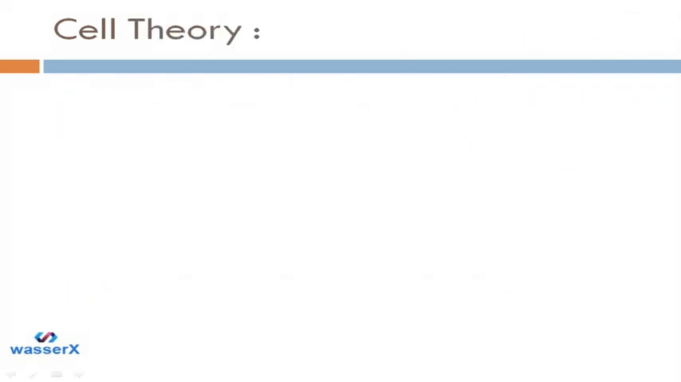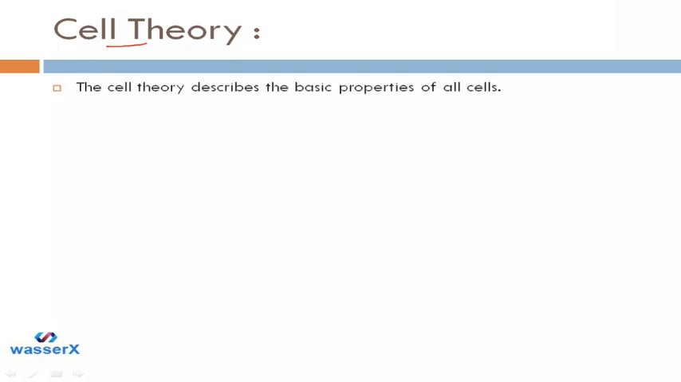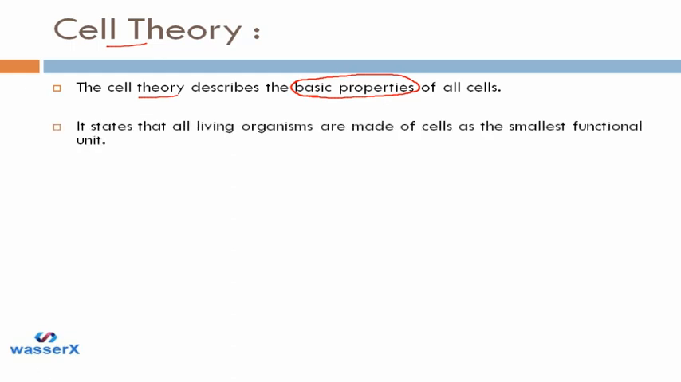Then to understand how cells are important in our life and how cells are our building blocks, there is one theory. This theory is called cell theory. So what is that? Let's try to understand. Cell theory describes the basic properties of all cells. It will tell us what the basic properties of all cells are.